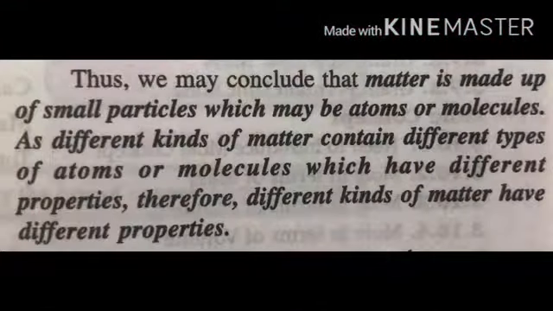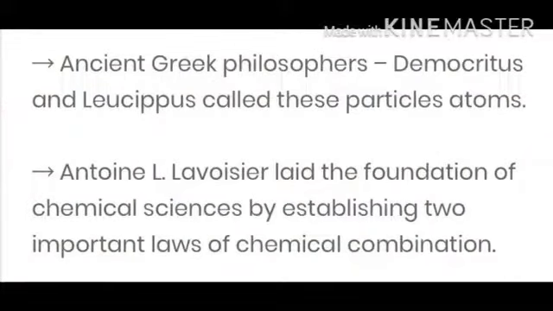Thus, we may conclude that matter is made up of small particles which may be atoms or molecules, as different kinds of matter contain different types of atoms or molecules which have different properties. Therefore, different kinds of matter have different properties. Ancient Greek philosophers Democritus and Leucippus called these particles atoms.